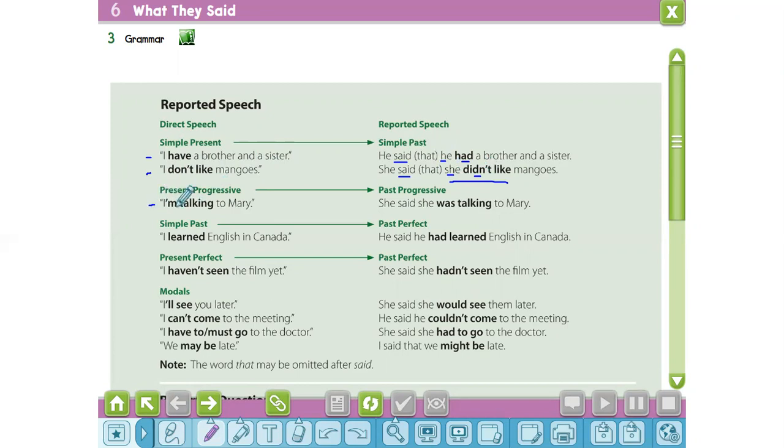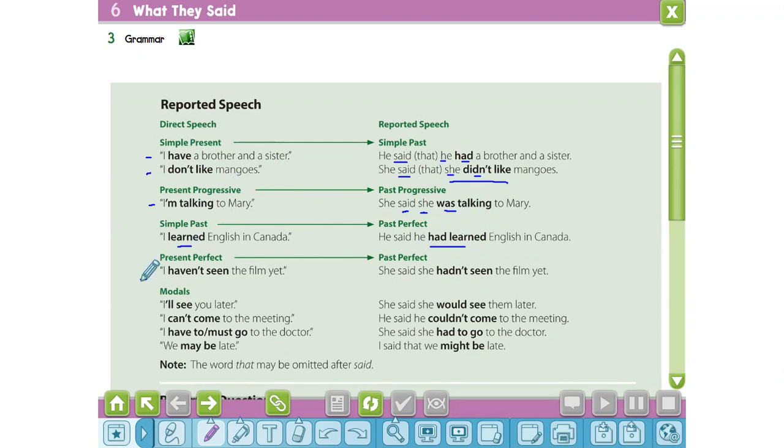"I'm talking to Mary." She said she was talking to Mary. We will use the reporting verb, then we will change the pronoun and the tense from present progressive into past progressive. I'm talking into was talking. "I learned English in Canada." Simple past. He said he had learned English in Canada. Past perfect, had plus past participle.